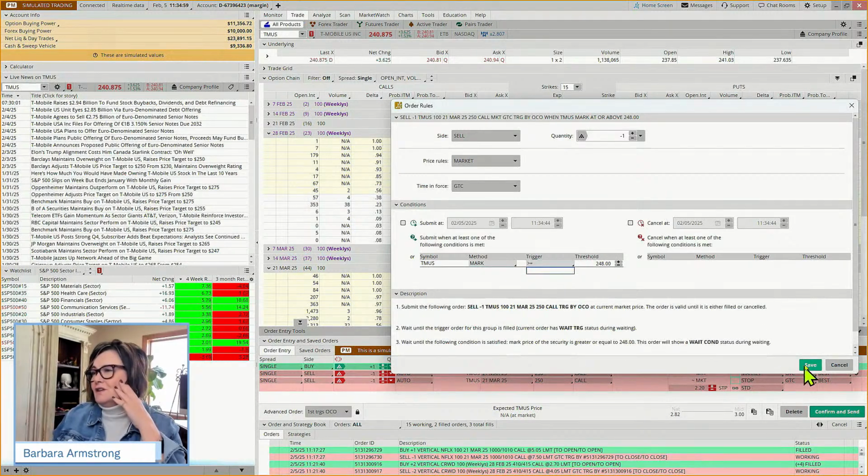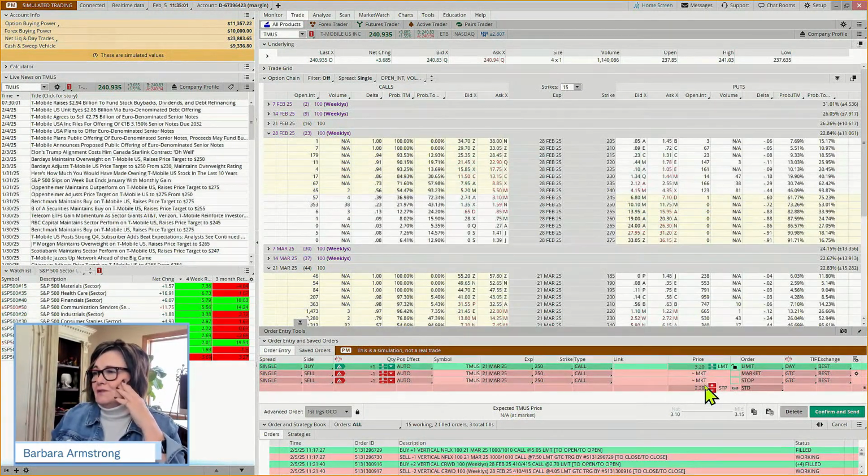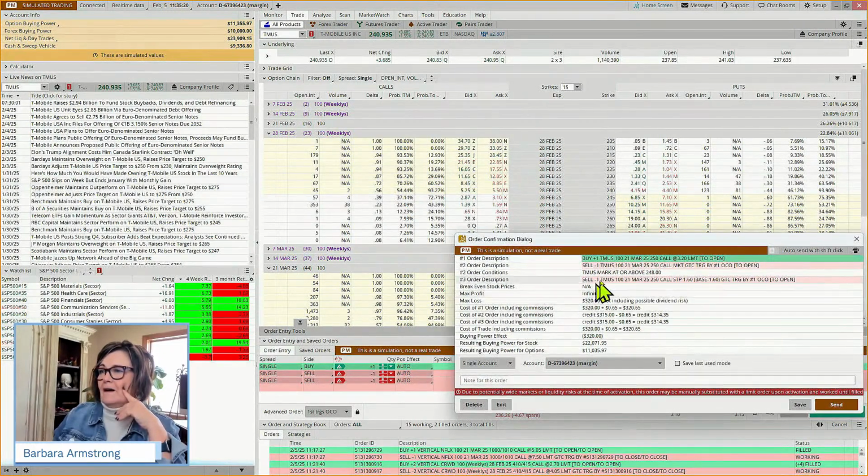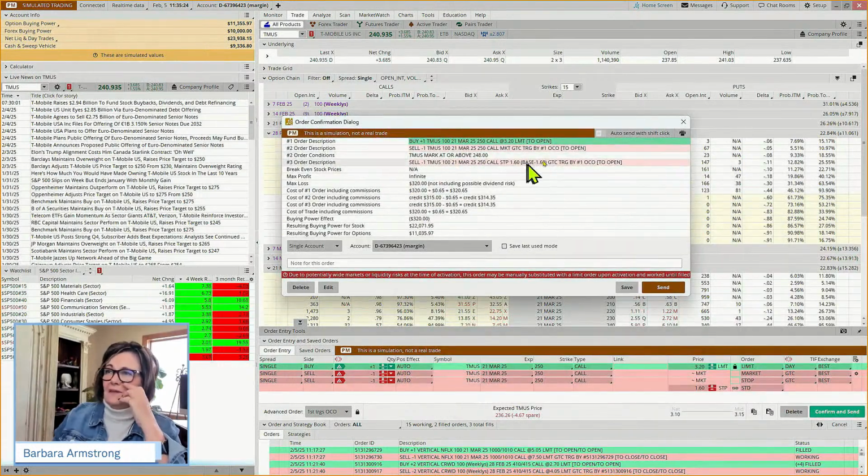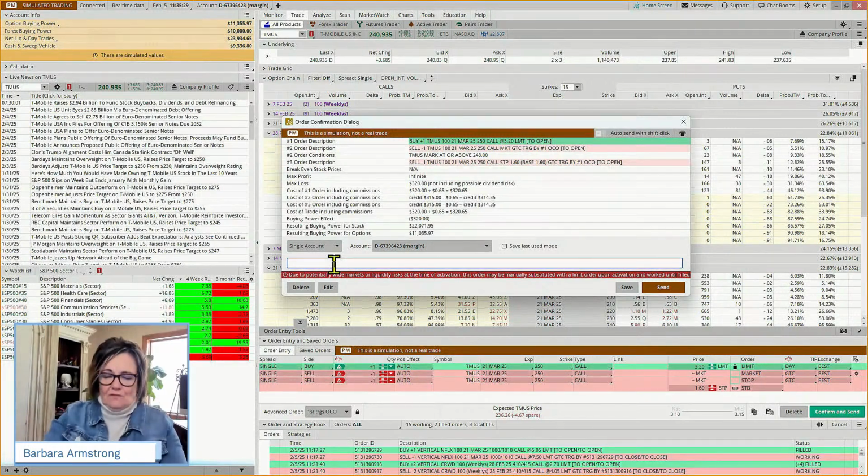And with a swing target, some might have a plan that says, hey, if this loses half its value, then it's probably not going in the right direction. I'd rather take half my money and live to place another trade another day. So how much could we lose? $320. But we're putting in a stop at a 50% loss. If it goes down by 50%, we're going to exit.